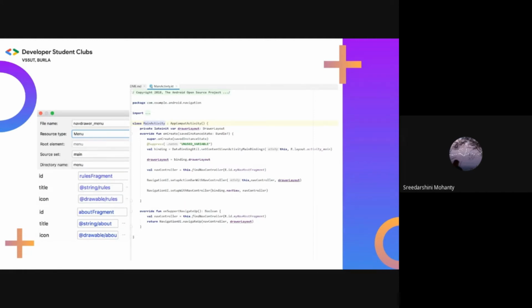To create a navigation drawer, you need to create the navigation menu and put your views inside a drawer layout. In the layout file, right-click the res folder and select New Resource File. Name the file as nav drawer menu. Set the resource type to menu and click OK. Go to the Design tab. Add two menu items by dragging them from the palette pane into the component tree pane. For the first item, set the ID to rules fragment, the title and icon as shown. Do the same on the left for the second menu item, that is the About fragment.